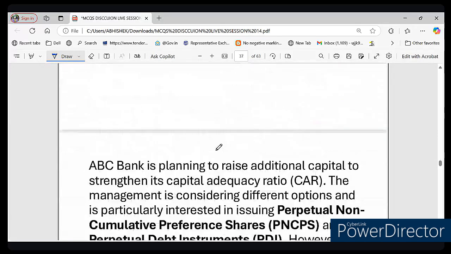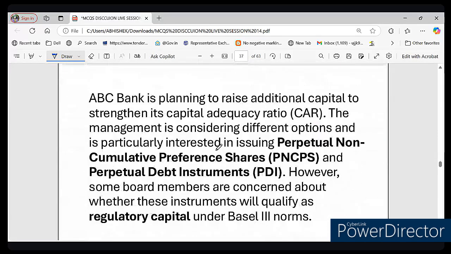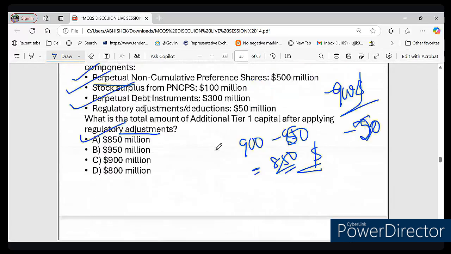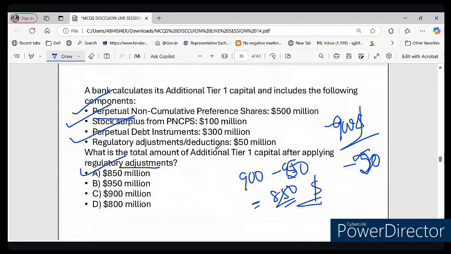Now let's see this particular question. The question is on your screen. So what did we learn from this question? We learned that AT1 capital includes instruments like PNCPS and PDI, and regulatory deduction must always be subtracted before finalizing AT1 capital. I hope it is clear now.